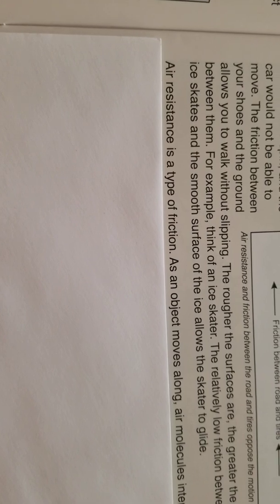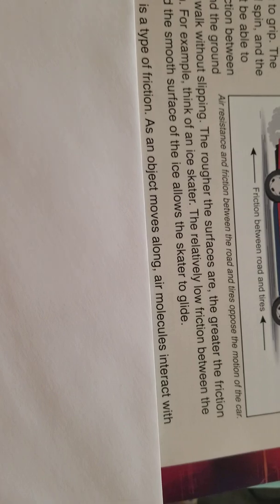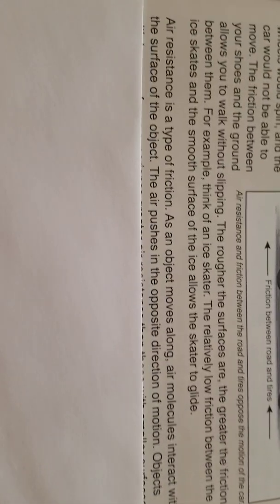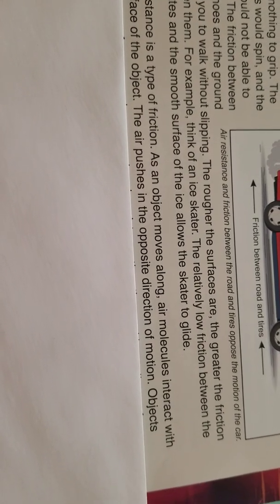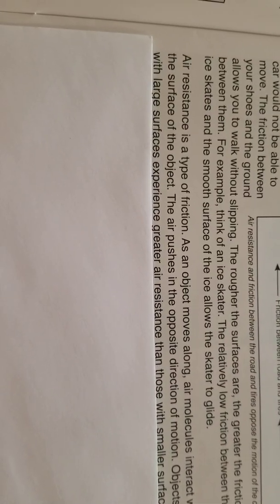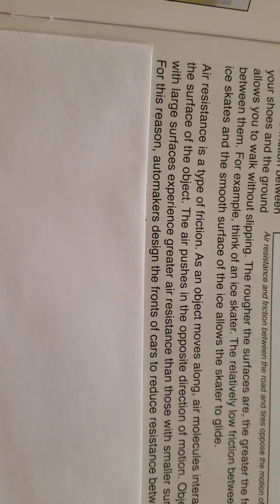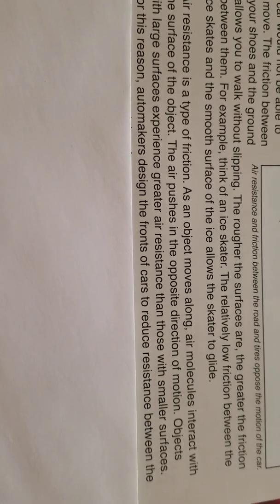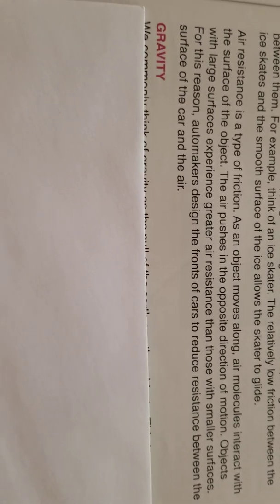Air resistance is a type of friction. As an object moves along, air molecules interact with the surface of the object. The air pushes in the opposite direction of motion. Objects with large surfaces experience greater air resistance than those with smaller surfaces. For this reason, automakers design the fronts of cars to reduce resistance between the surface of the car and the air. Gravity.